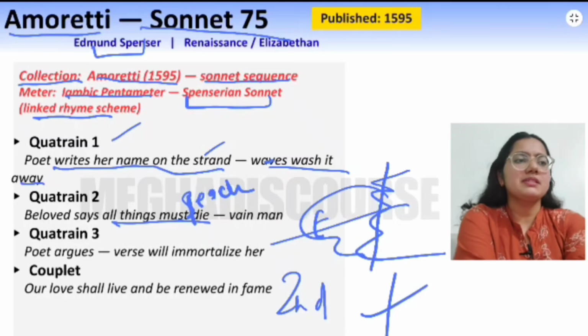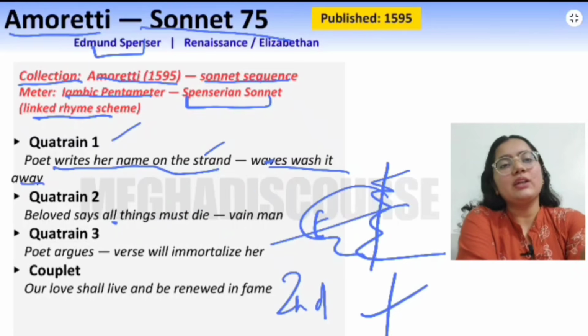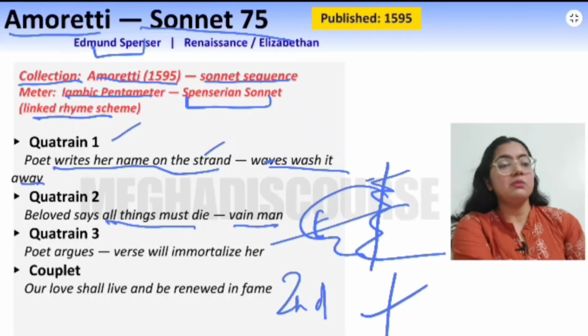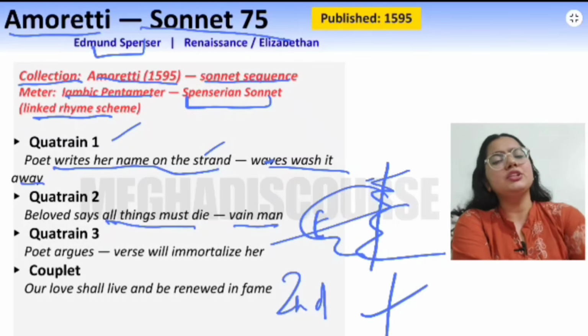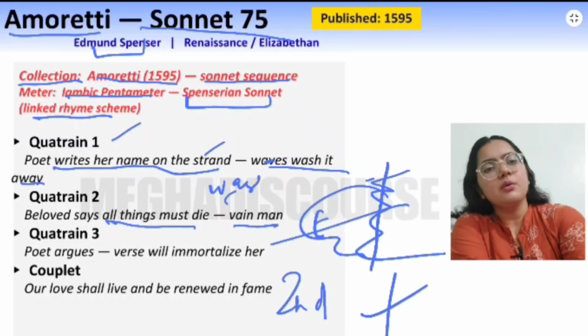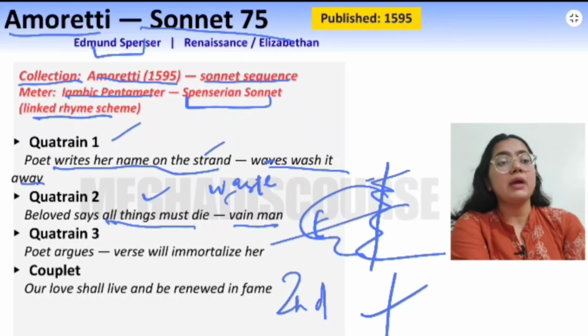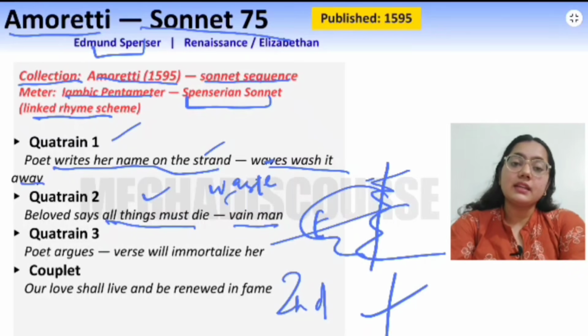Now the beloved says that all things must die. Here she is laughing and telling the poet, vain man, that you are a vain man. You are making these efforts by writing my name on the sandy beach, and the waves keep ruining the name again, and you're just wasting your time and energy, and it is all just waste. Why are you doing so? Because all things must die someday. Even my name, I will die, you will die. Even the names that you are writing, everything, this all will die. And in quatrain 3, the main idea is that the poet now argues.